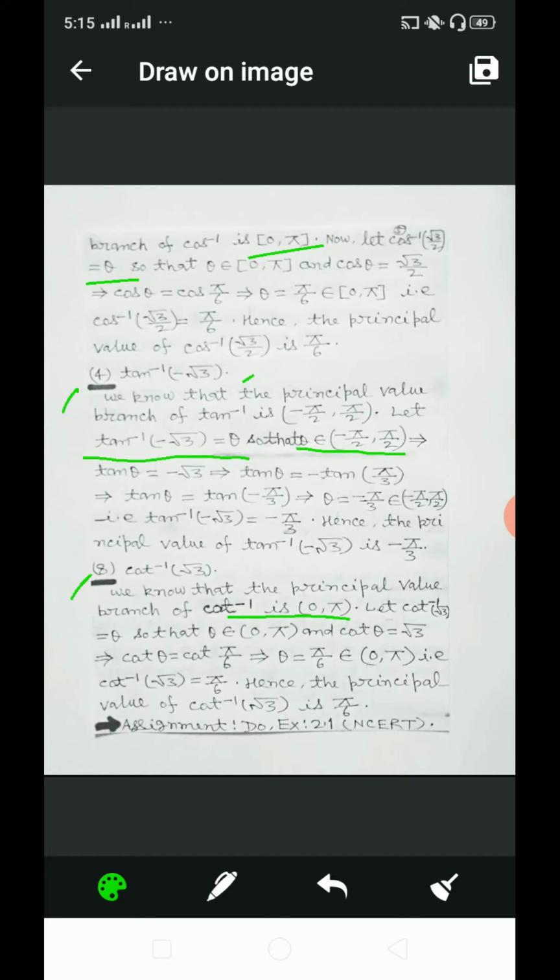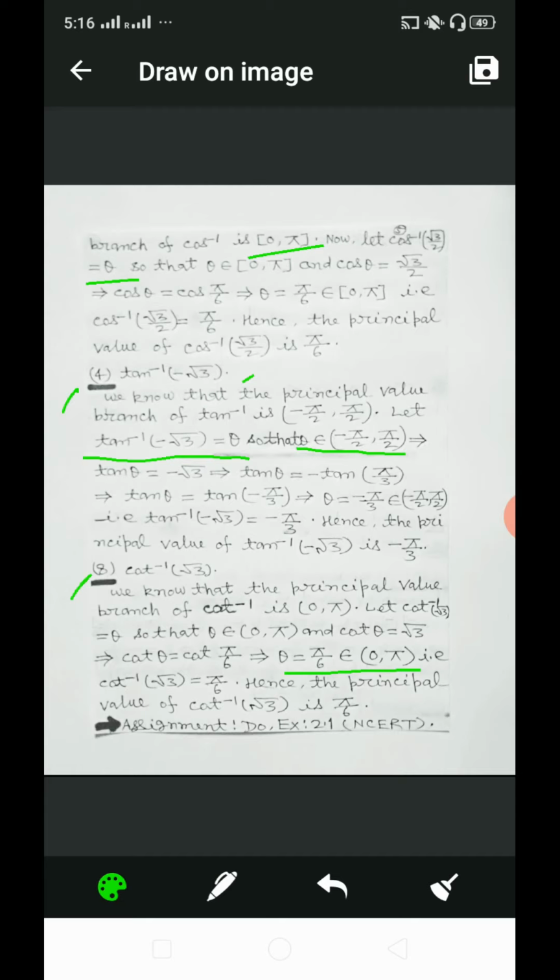Let cot inverse of root 3 equal to theta, so that theta belongs to open interval 0 to pi, and cot theta is equal to root 3, and this implies that cot theta is equal to cot pi by 6, since cot pi by 6 is equal to root 3, and this implies that theta is equal to pi by 6, and which belongs to the principal value branch, that is open interval 0 to pi, and cot inverse of root 3 equal to pi by 6.